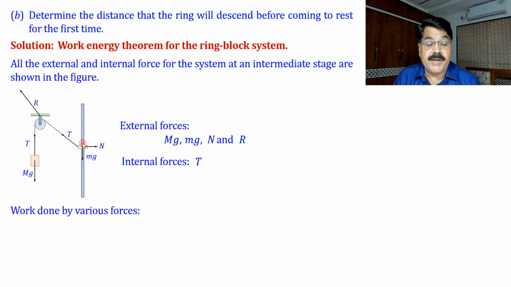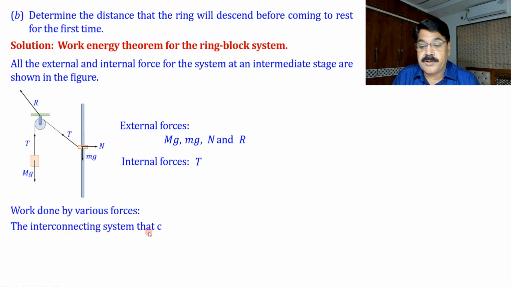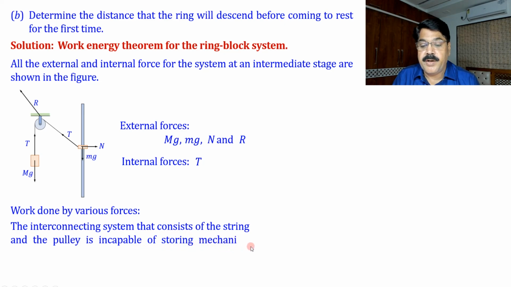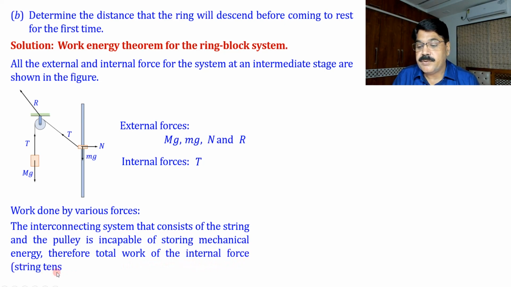So what we can say? Total work done by this internal force tension will be 0. So let us write this idea here. The interconnecting link or system that consists of the string and the pulley is incapable of storing mechanical energy. Therefore, total work of the internal force string tension is 0. We have written this very simply. So total work done of tension will be 0.